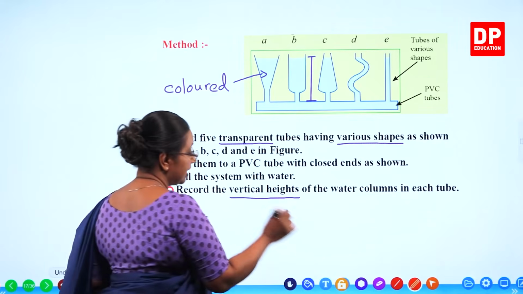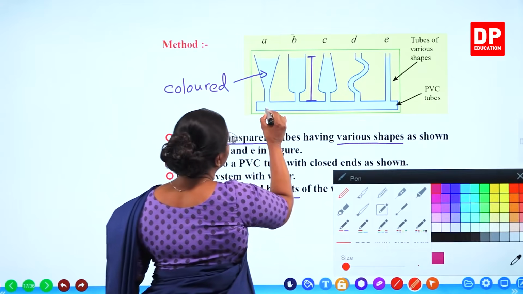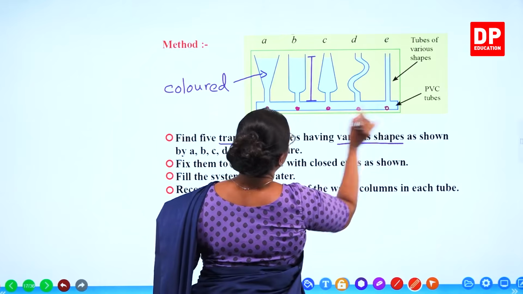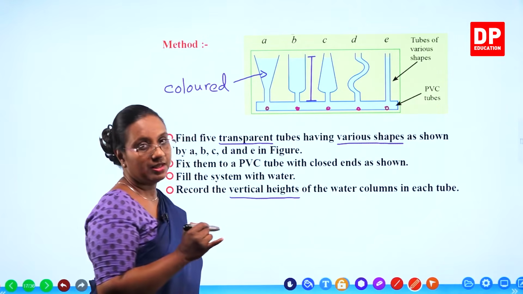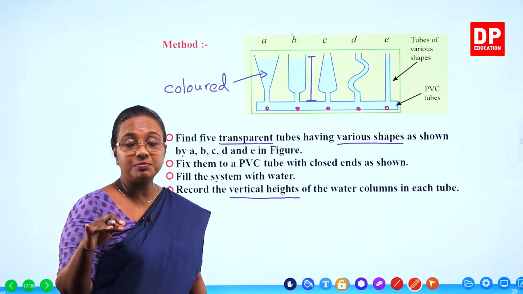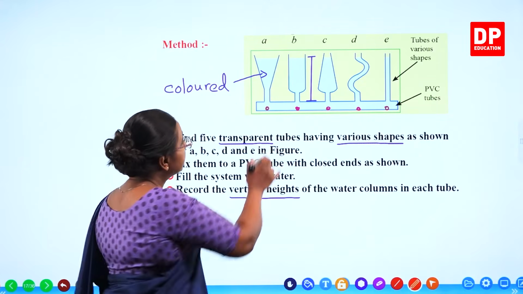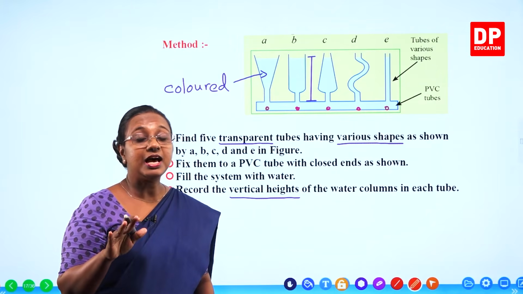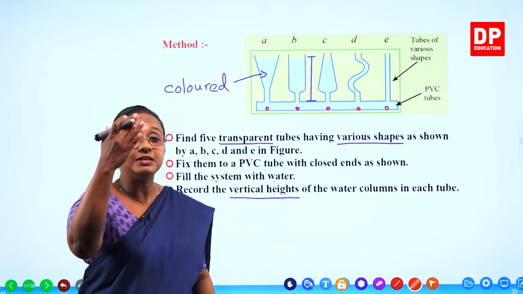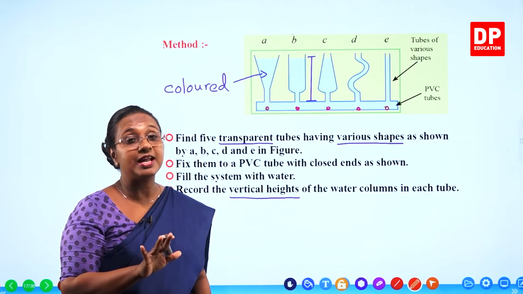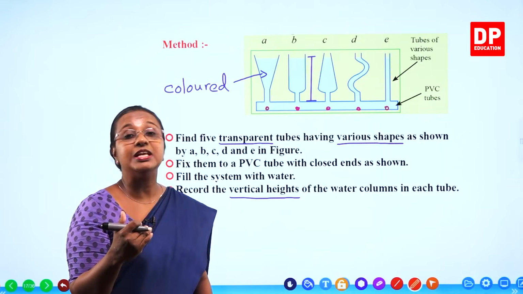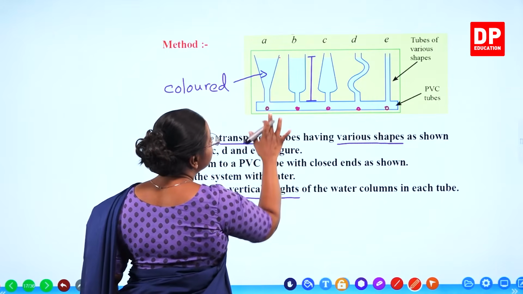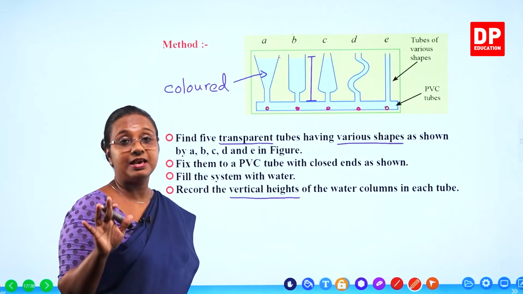So you have to understand, students. Now at equal points or at the same level, now these are all the same level. The same level, pressure exerted by water is the same. Then the vertical height is the same. So when the vertical height is the same, pressure exerted by that vertical height, because we have discussed that also, pressure increases with increase in depth. So when the vertical height or the depth is the same, pressure exerted is going to be the same value.